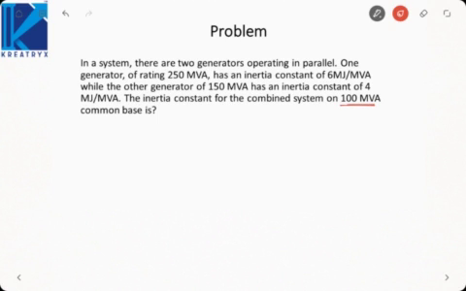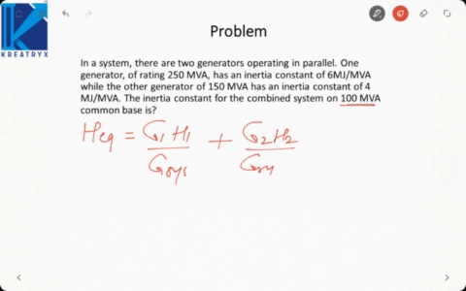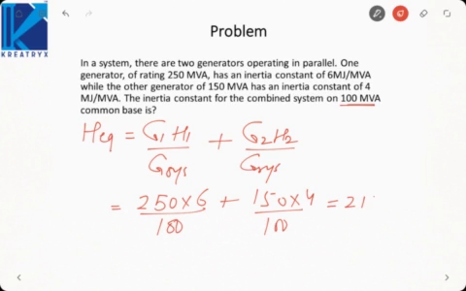So what we will do is, we know that H equivalent is G1 H1 by G system plus G2 H2 by G system, that is 250 into 6 by 100 plus 150 into 4 by 100. So it will come out to be 21 megajoule per MVA. So this way we can convert the two machine system into a single machine system.